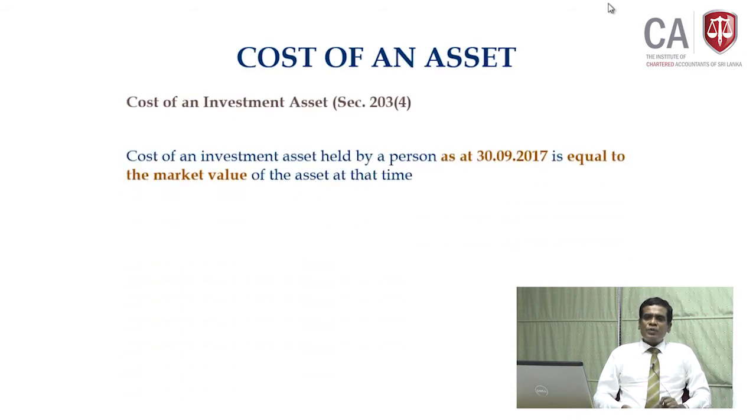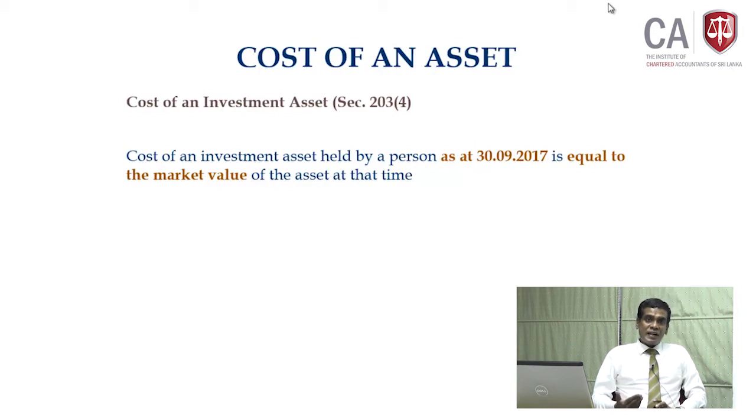It's a very important rule here. This was brought up under section 37 as a transitional provision. Section 203 of the Revenue Act is about the transitional provision. Subsection 4 states this particular rule.